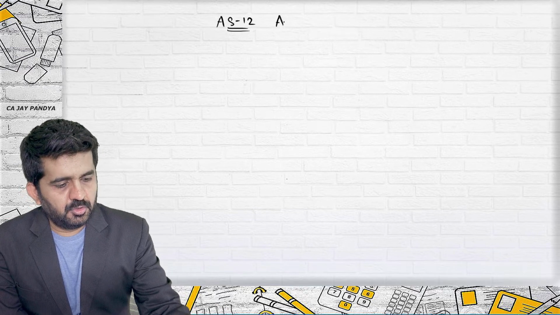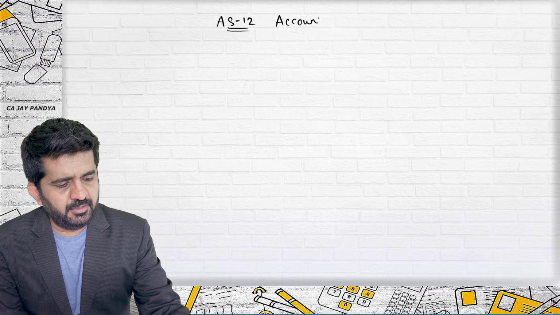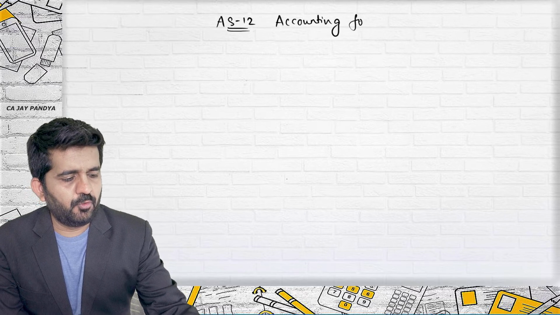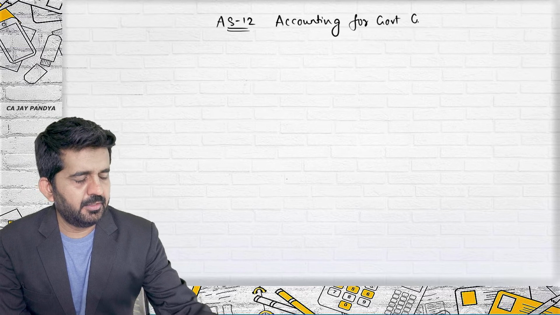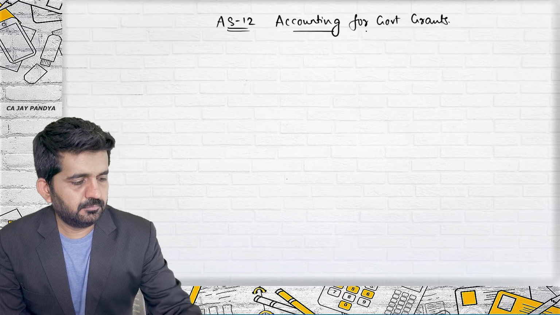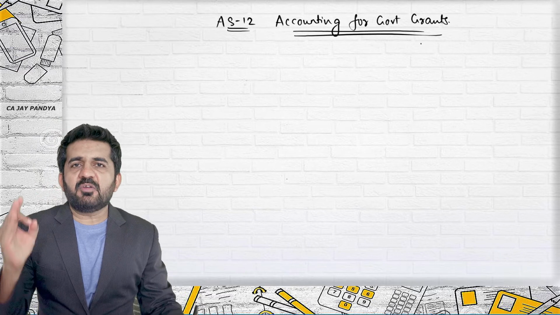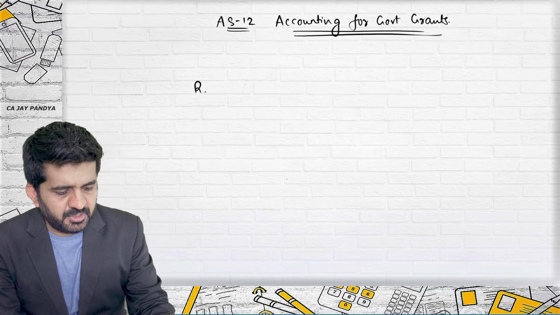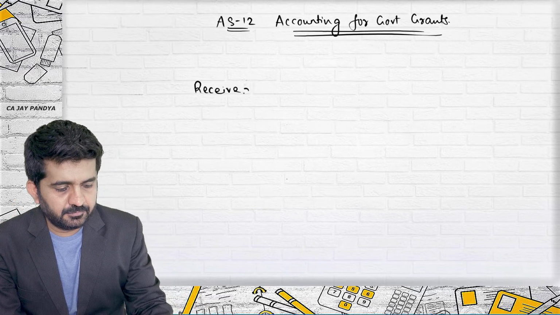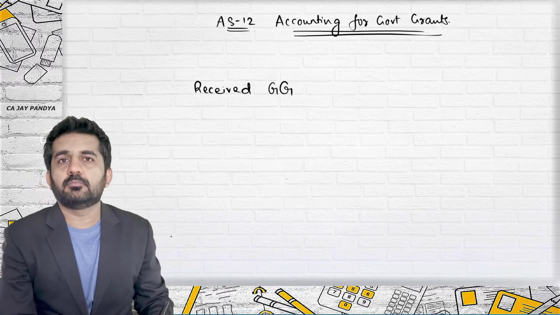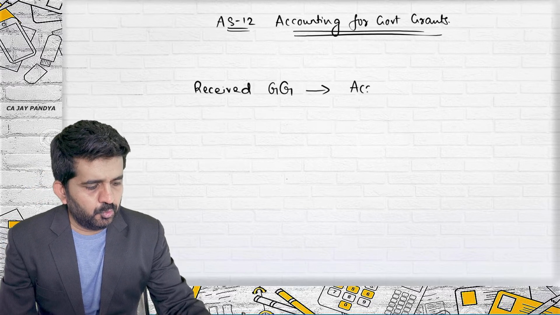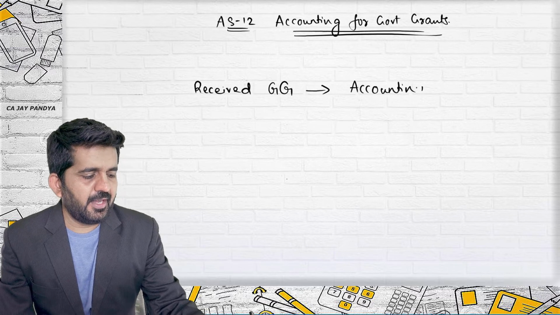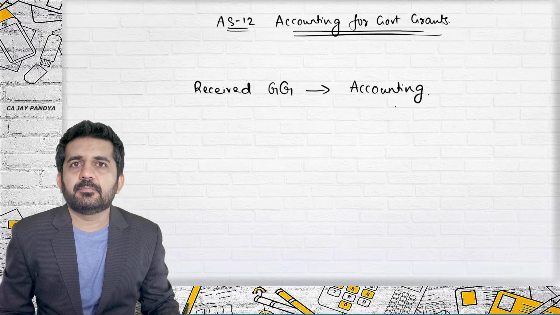What we are going to do in this lecture is we are going to continue with AS 12. It is accounting for government grants. So what we have done in the first part is, if we have received a government grant, how to do accounting of that particular thing.